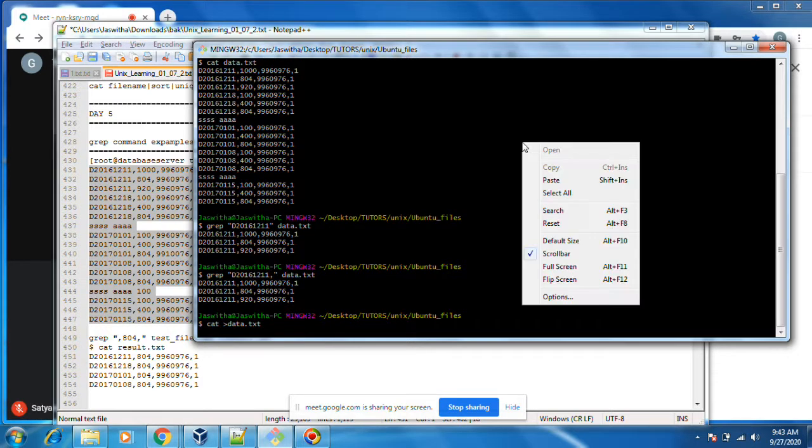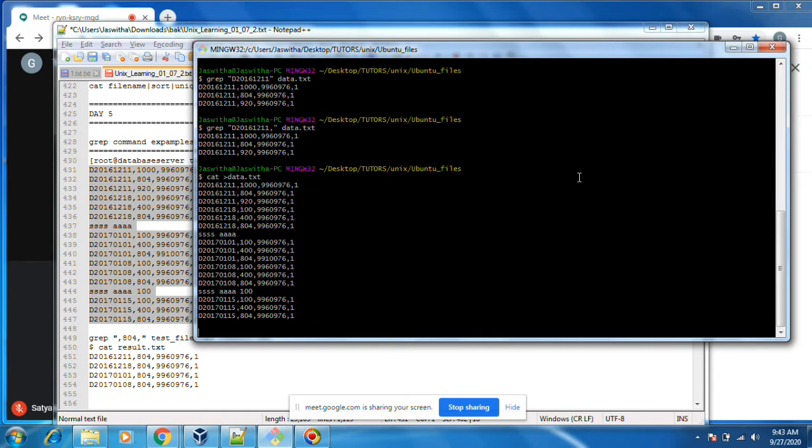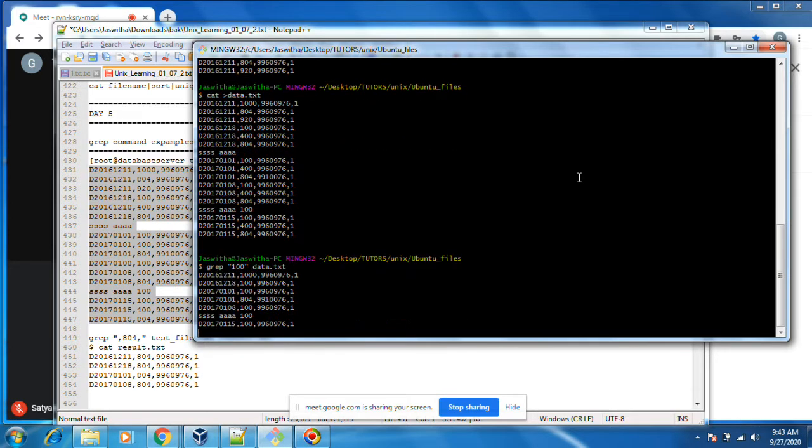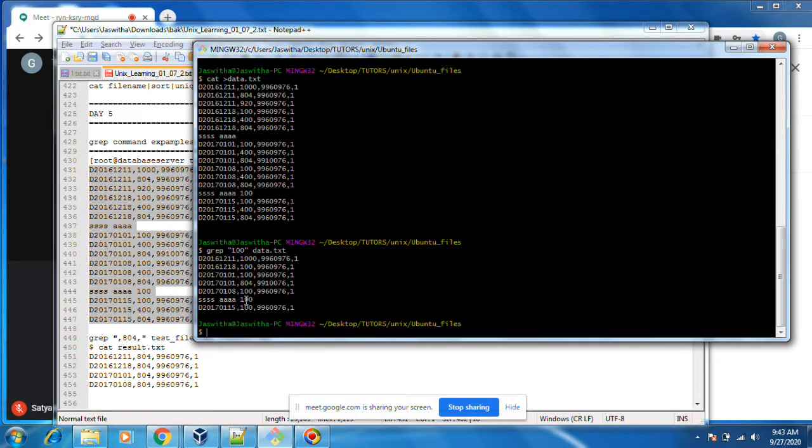This is one small scenario. I'm doing grep 100. See, whatever lines match 100, wherever it matches, it shows.